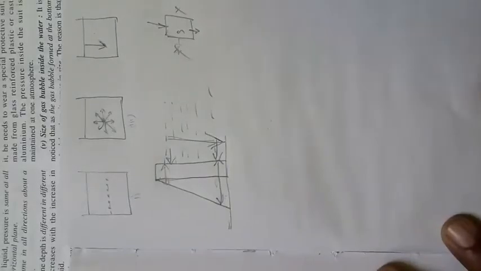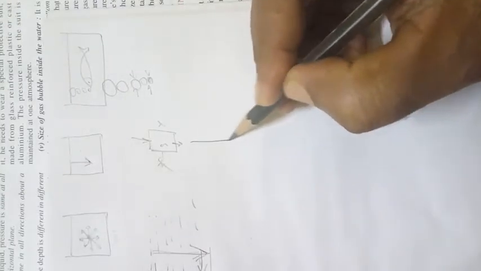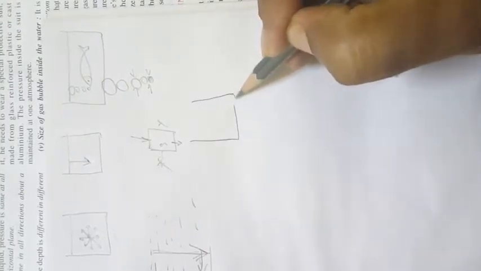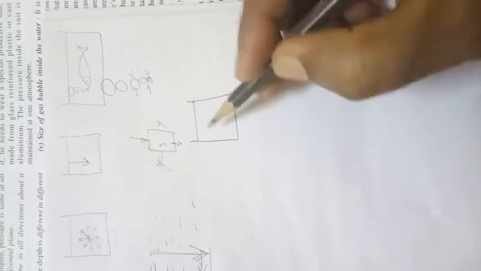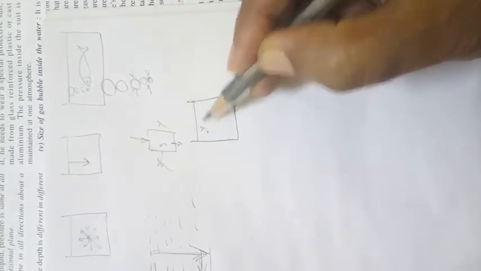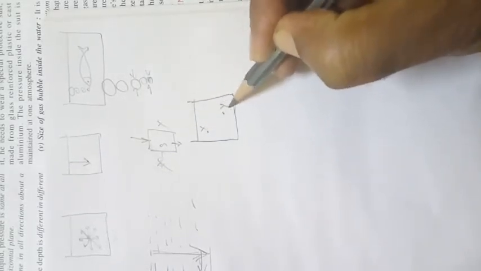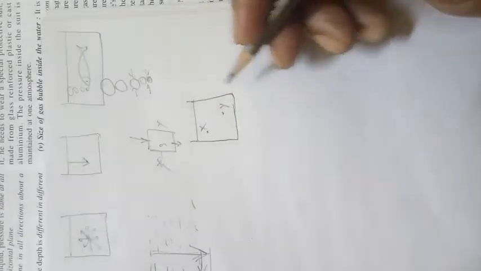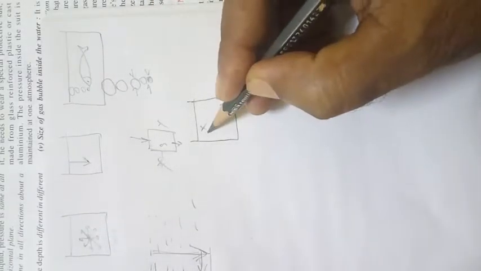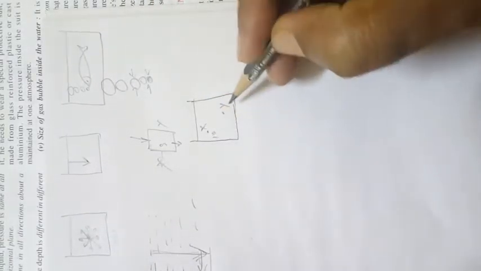Now, how do they say that? Look at this. Suppose I have a container over here, and inside that there's a point X and a point Y. Suppose the pressure over here is 10 and the pressure over here is 15. Depth is more, so the pressure will be more. What is the difference in pressure? 5.